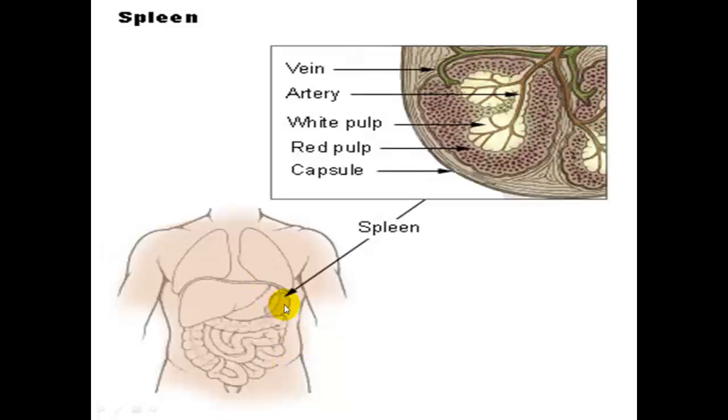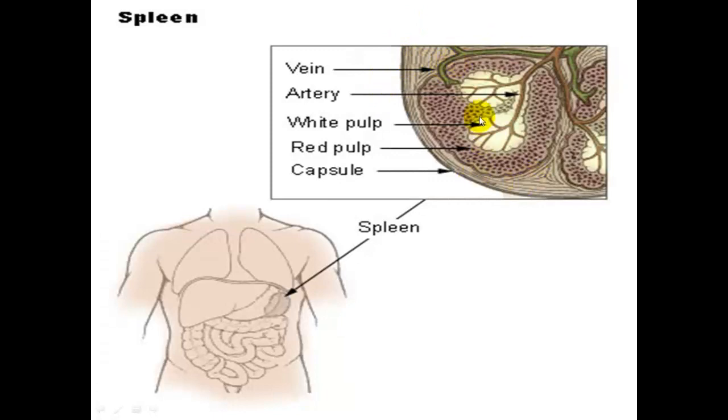So here is an anatomical description. As you can see here, this is the left hypochondrium. It's where the demarcation of the left rib cage is, and it's found near the diaphragm and the fundus of the stomach. Anatomically, this is how it can be seen.